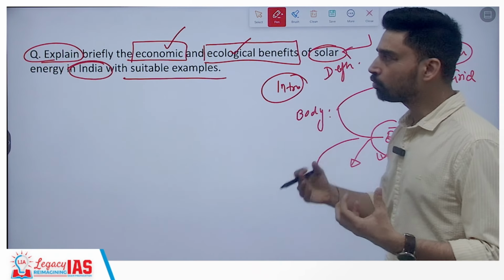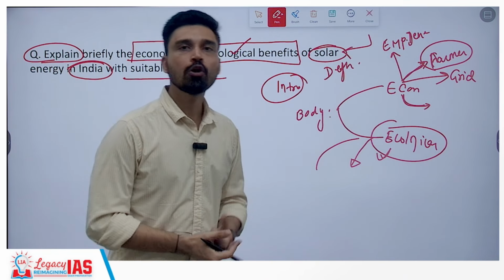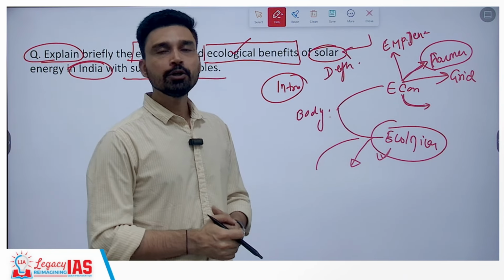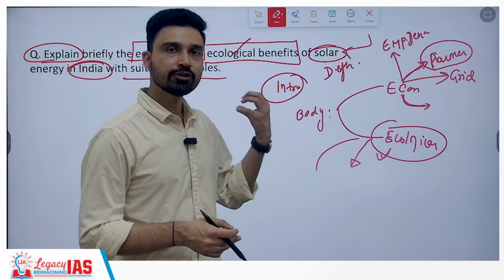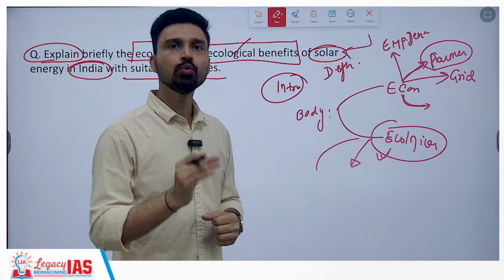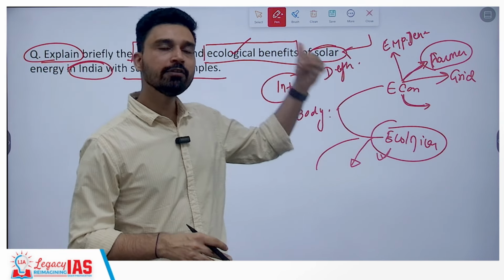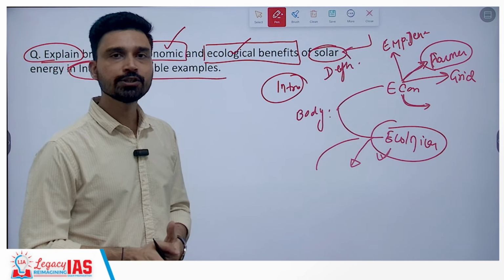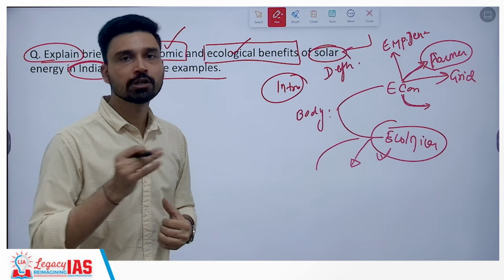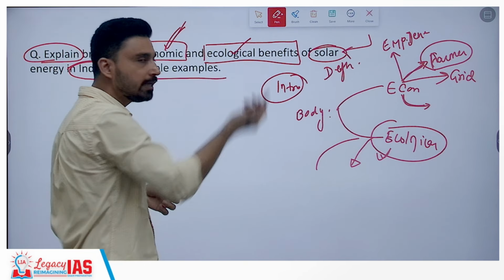And also, from the consumer perspective, solar energy is becoming much more competitive, because the per unit cost of electricity production by solar energy has fallen significantly, and today it stands at somewhere about 2 rupees per unit. So in future, if we invest more and more in the solar energy sector, obviously the per unit cost borne by the consumer can also reduce. That you can also write as the economic benefit.